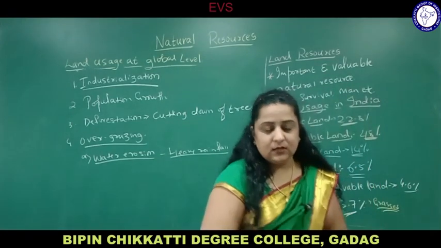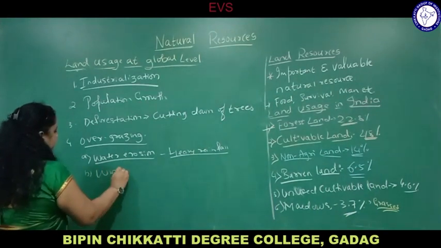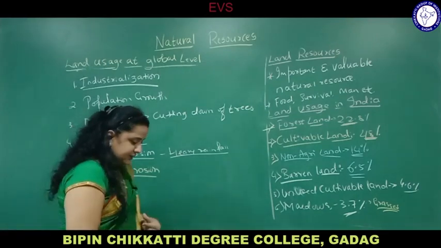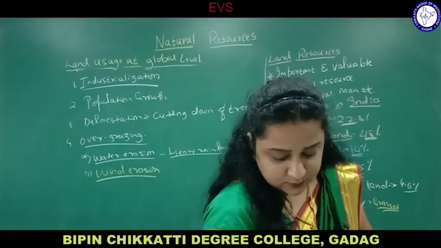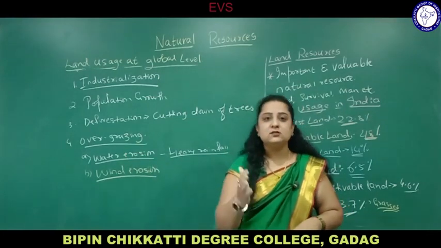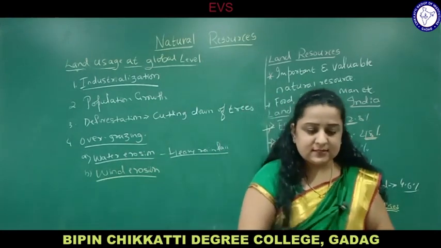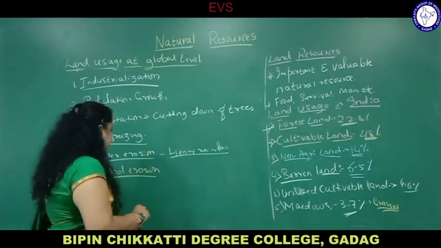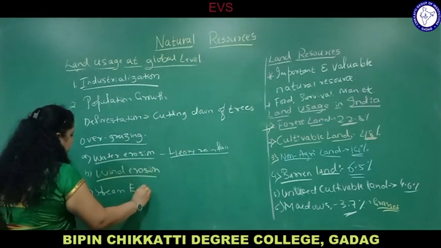Wind erosion, the second one. In desert conditions, as we saw in the desert ecosystem, there is a lot of wind over the sand dunes. As there is a lot of wind blowing, the soil particles are carried from one place to another, which is called wind erosion. Third one is stream bank erosion. When there is a flood condition and the water current is moving, that is stream bank erosion.